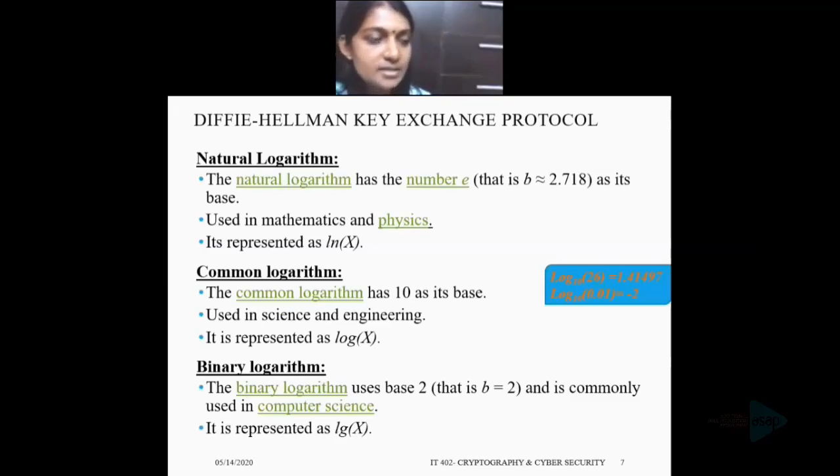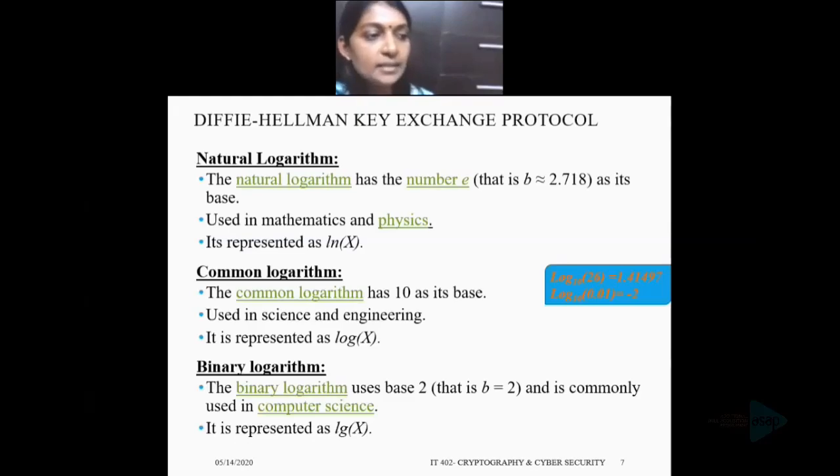The second one is common logarithm, that is the logarithm base 10 is called common logarithm and has many applications in science and engineering. It is represented as log of x, that is logarithm of x to the base 10.